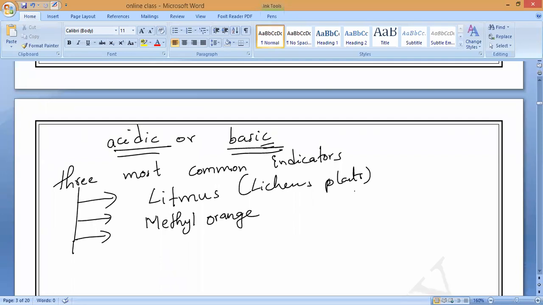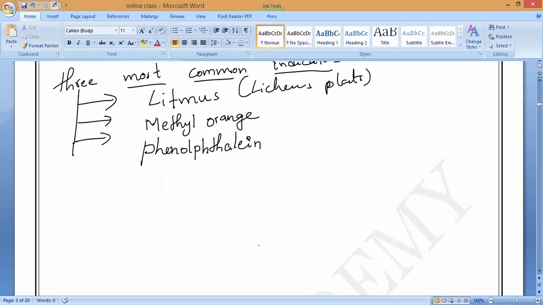So these are all called natural indicators, but mainly we will study the common indicators. The most common indicators we will study are only three. One is litmus. Next one is methyl orange. The third one is phenolphthalein. Please all of you note it down. Phenol, phenolphthalein. Please write it. These are the three most common indicators.